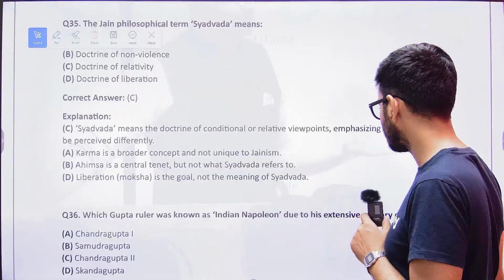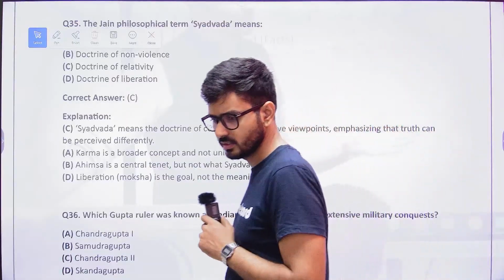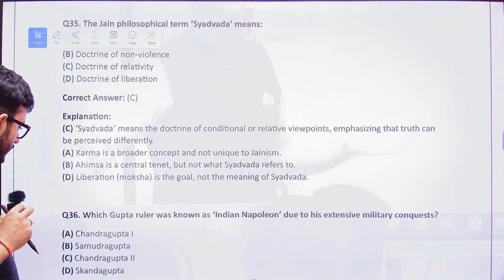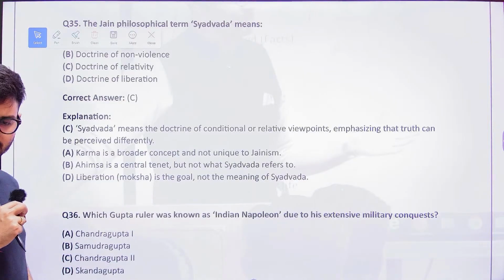Next, which Gupta ruler is known as the Indian Napoleon? This is easy. Which Gupta ruler is known as the Indian Napoleon? Come on, Tashi. Which one? Who is known as the Indian Napoleon? What is the answer to this? Is it Chandragupta? Is it Samudragupta? Is it Chandragupta II or is it Skandagupta?